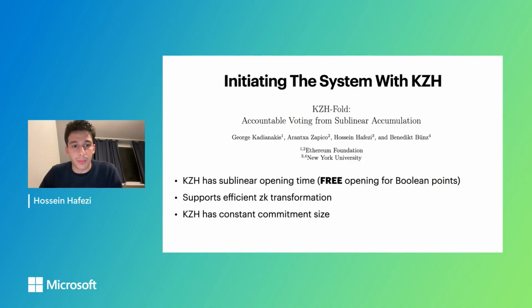Second, it has efficient support for ZK transformation. So even for a dictionary of 1 billion, with only about 1,000 group operations, you can make the polynomial opening ZK, which is crazy efficient. And finally, KZH has constant commitment size, which is just a single group element. We care about it because that has to go on the bulletin board. And it's homomorphic and has some other good features as well.